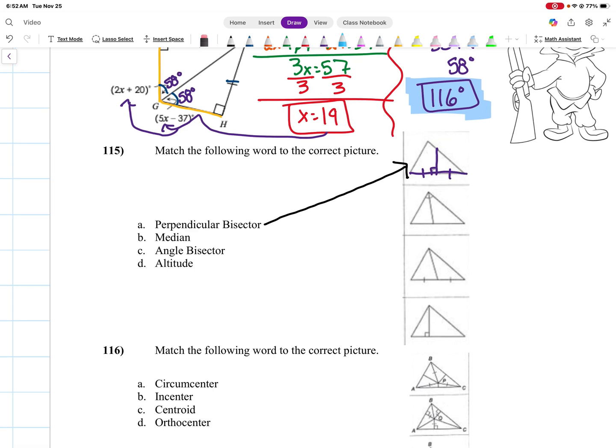Next we have median. The median goes from an angle down to the bottom line, and should split this bottom line into two congruent parts. An angle bisector is this one. The angle bisector is when that line cuts this angle into two congruent parts. And altitude, which is this last one, is basically a straight line down from the corner, making a right angle there. We're not cutting that bottom part in half, but that's what it would be.